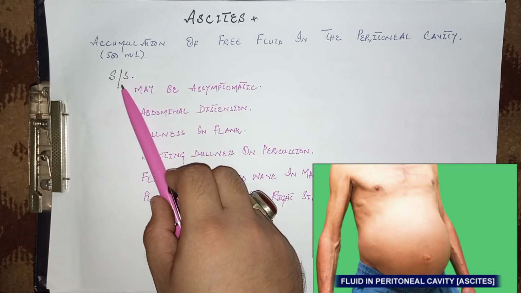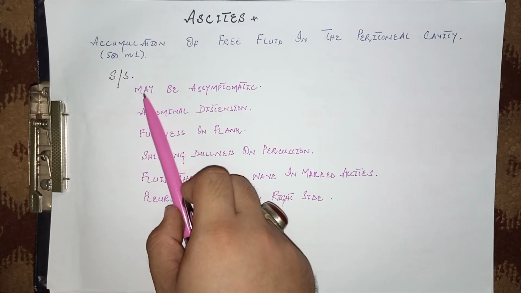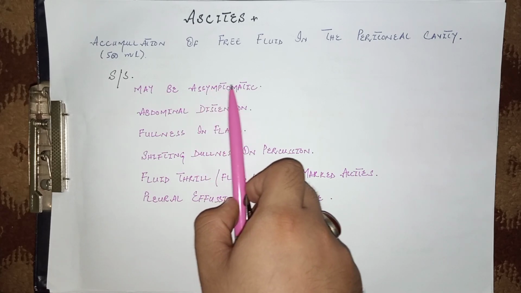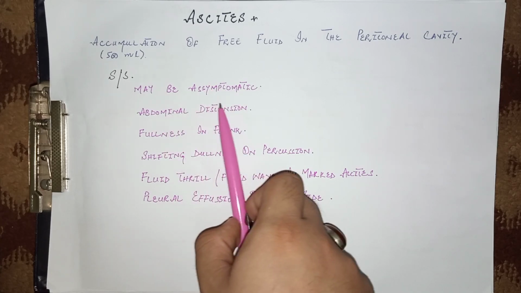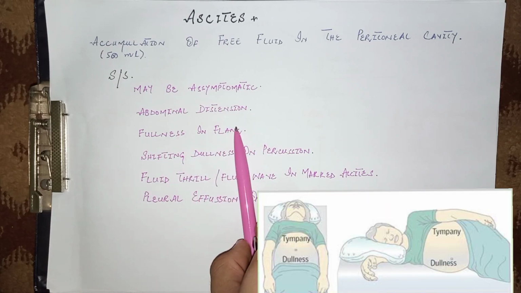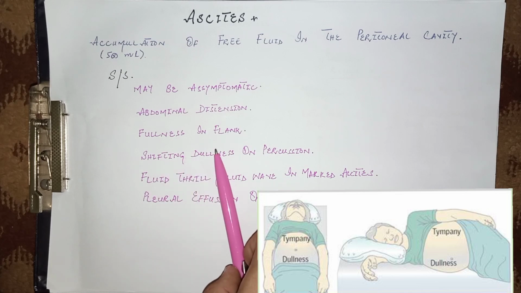Now come to the clinical features or signs and symptoms. The patient may be asymptomatic in case of a small amount of fluid, or may present with abdominal distension or discomfort in the abdomen, and fullness in the flank. Shifting dullness can be appreciated by the doctor on percussion of the abdomen.